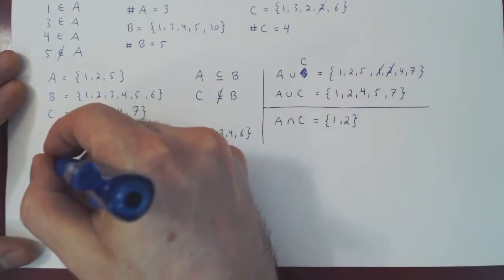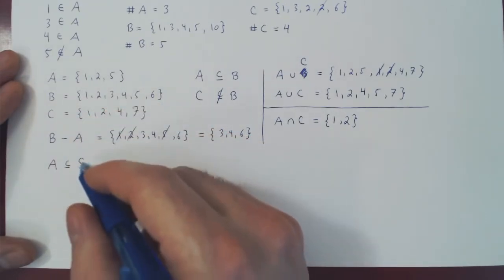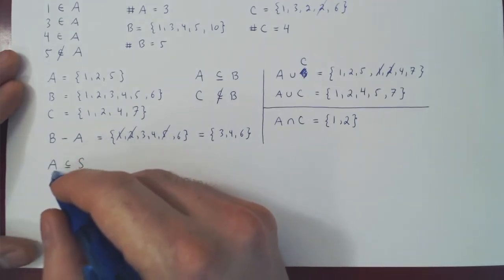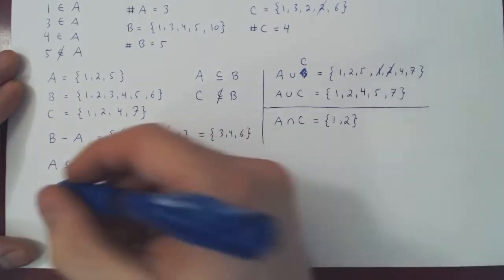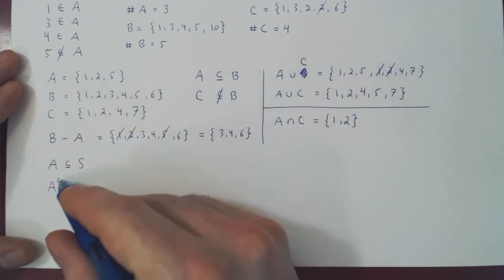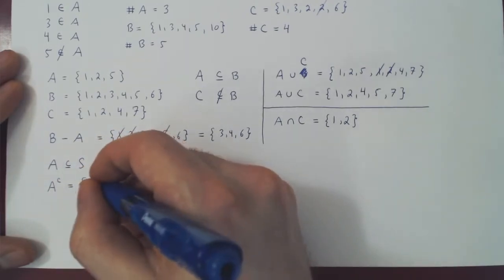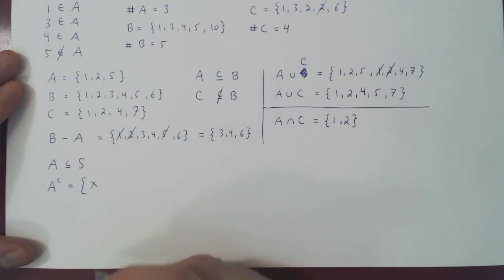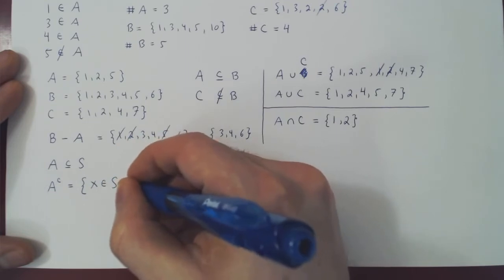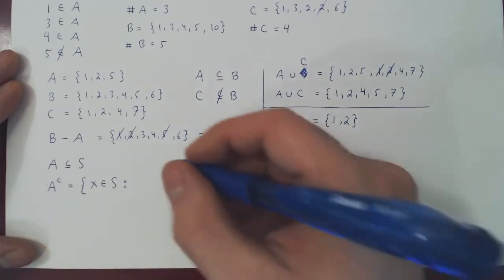So suppose we have A is a subset of S. S again is a big set that contains all of the elements of interest. Then we can form the complement of A relative to S. So we write A with a little c in the exponent. This reads A complement. And here's how it's written. So we write {x : x ∈ S and x ∉ A}. So what are the elements? Well, they are elements of S. So we write x as an element of S. And it must satisfy one more condition. It must not belong to A.